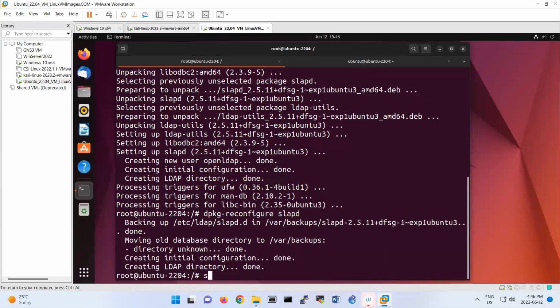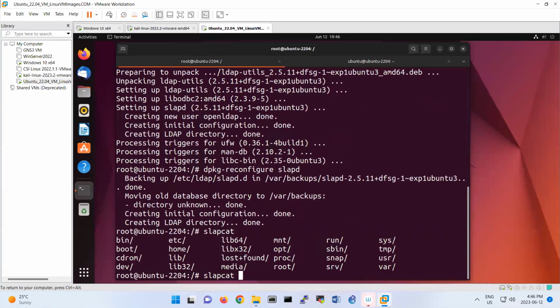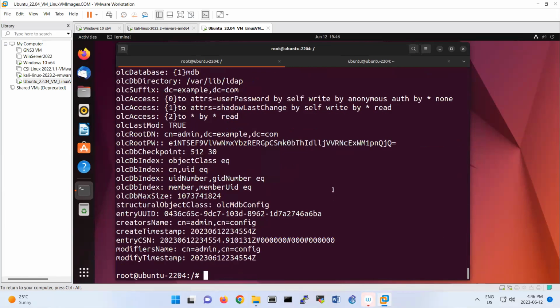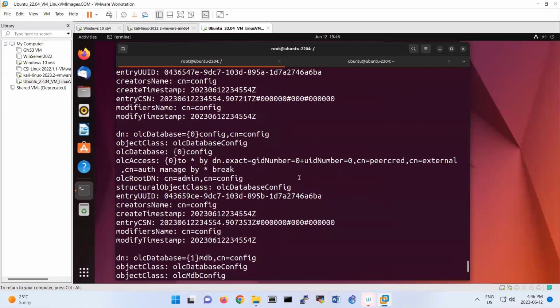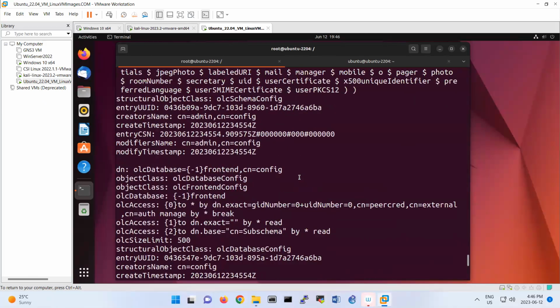To verify, do slapcat and press your tab button. We have slapcat with -b cn=config, and it should show you your domain configuration.